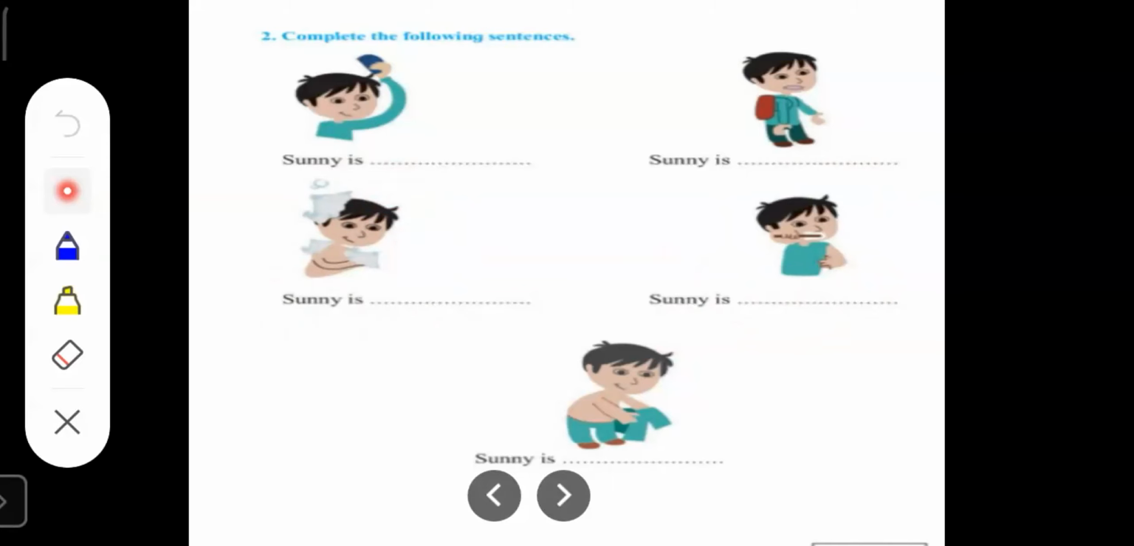Then Sunny is wearing clean clothes. This should be the third action. Then Sunny is combing his hair. Then in the last, it should be Sunny is going to school. So this should be the correct order of the sentence. But children, these pictures are not arranged in the correct order. So now we will give number to these pictures.